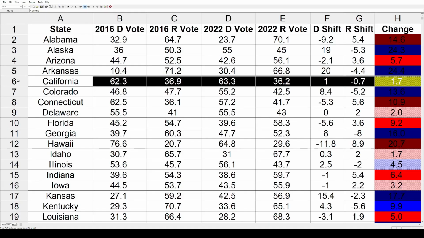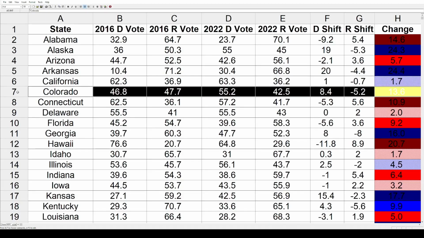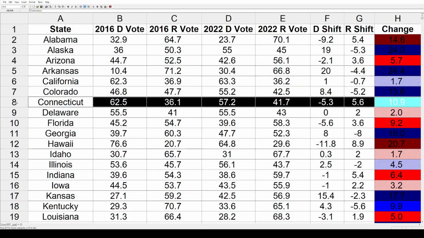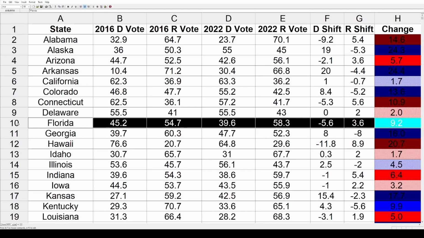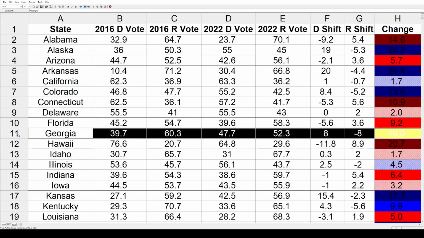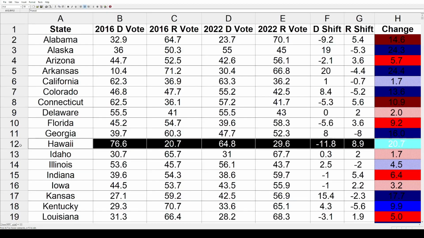California, mild shift toward the left by 1.7%. Colorado, double-digit blue shift by 13.6%. Connecticut went in the opposite direction, 10.9% toward the Republicans. Delaware, mild shift toward the Republicans by 2%. Florida had a modest shift of 9.2% toward the right. Georgia, big shift toward the left by 16%. Hawaii, back toward the Republicans by a big 20.7%.